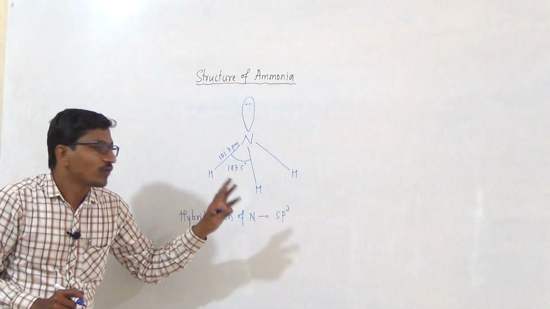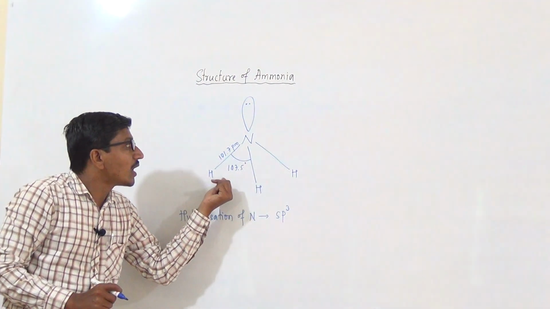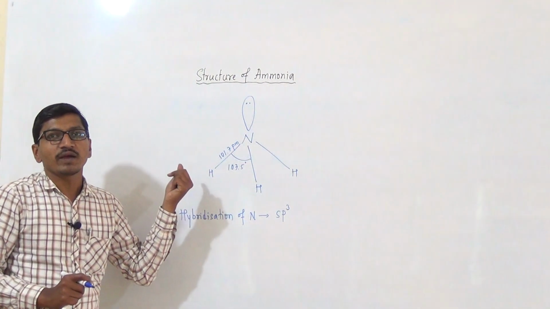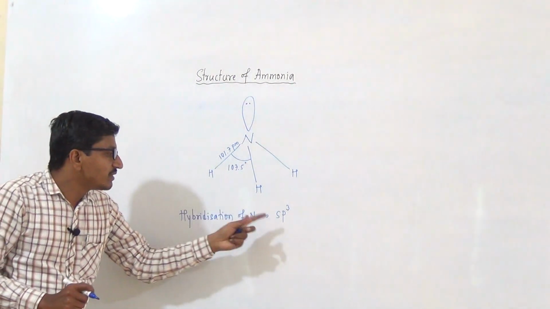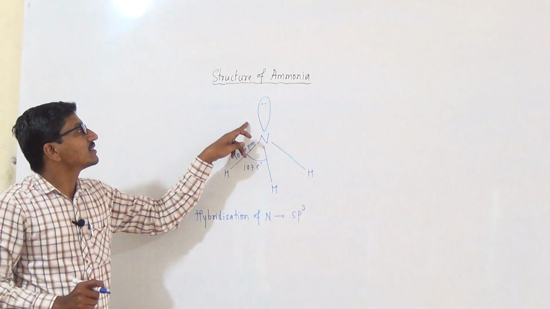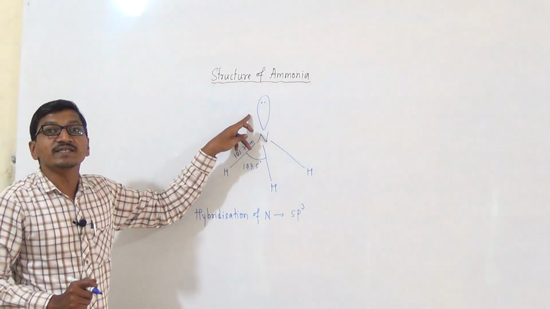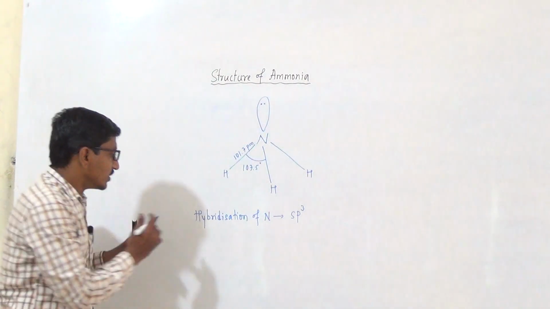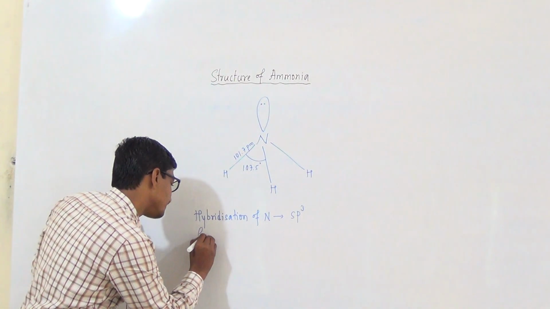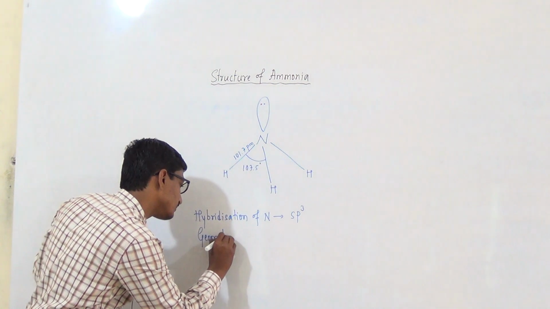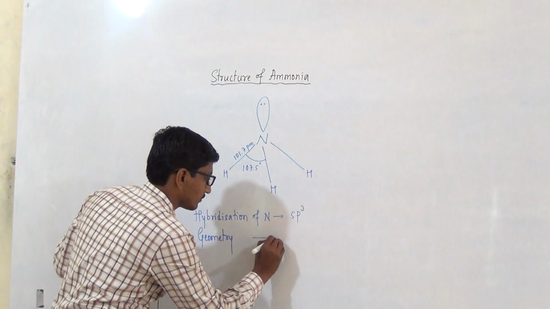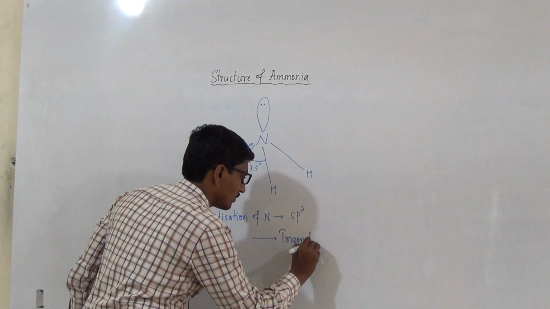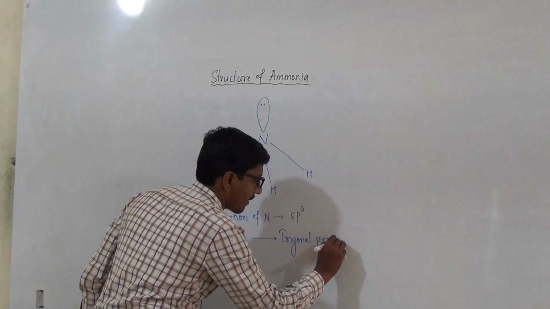Out of 4, 3 form nitrogen-hydrogen single bonds, and one sp3 hybrid orbital is retained on the nitrogen as a lone pair of electrons, and the geometry of this is pyramidal.